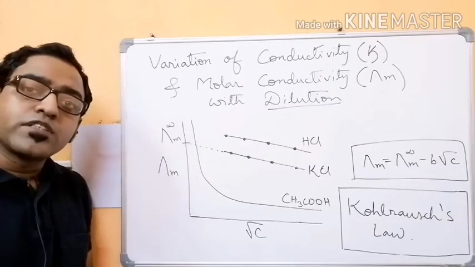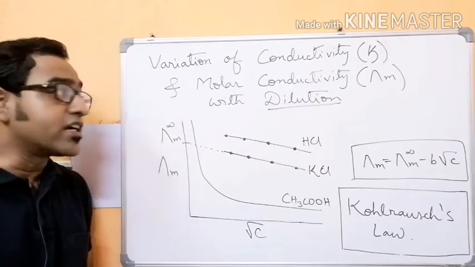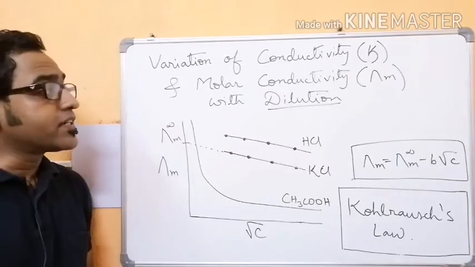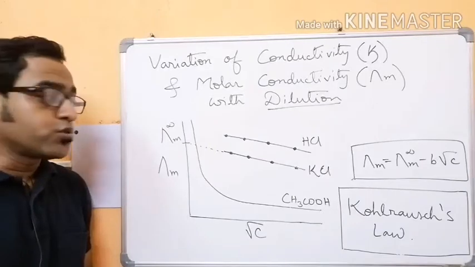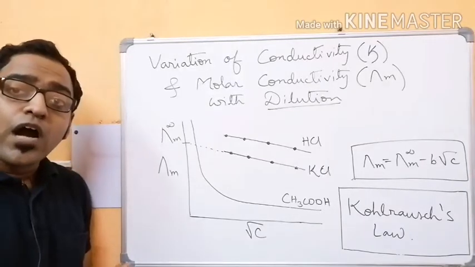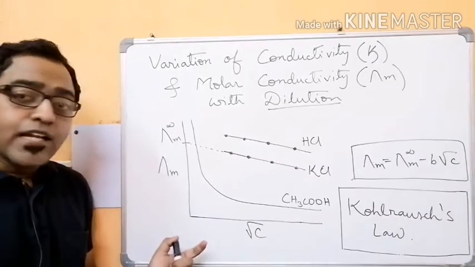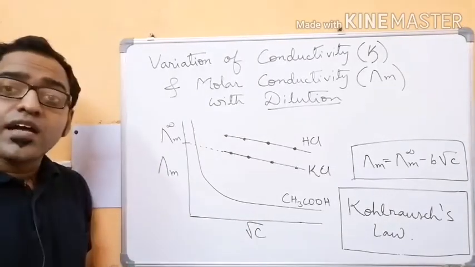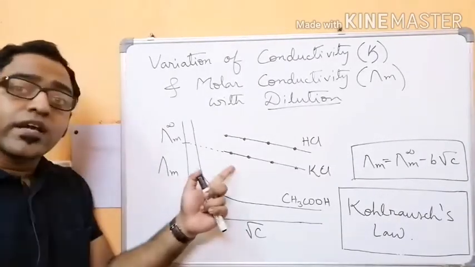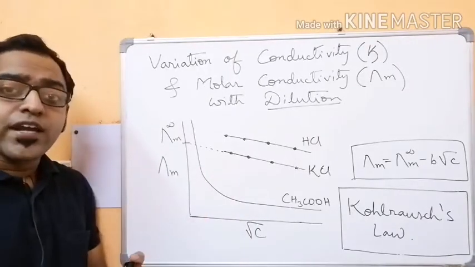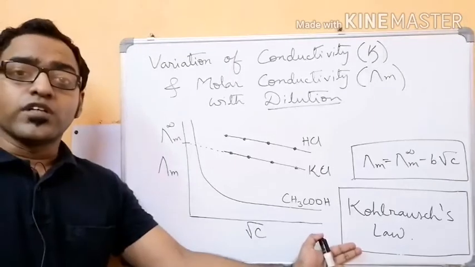In today's video I will tell you about variation of conductivity, that is kappa, and molar conductivity, that is lambda m, with dilution. So in this video I will tell you how conductivity varies with dilution and how molar conductivity of strong electrolyte and weak electrolyte varies with dilution, and finally we will discuss Kohlrausch's law.